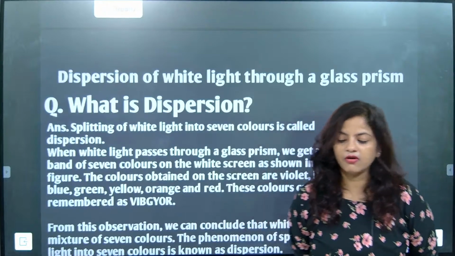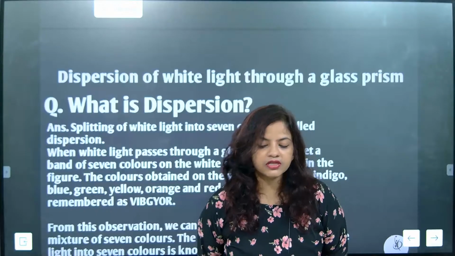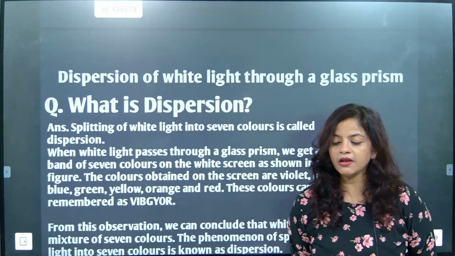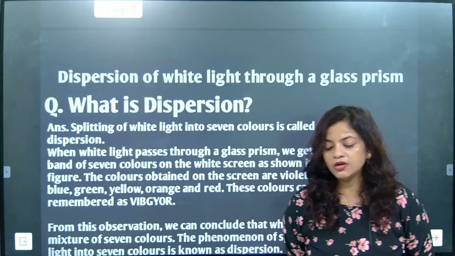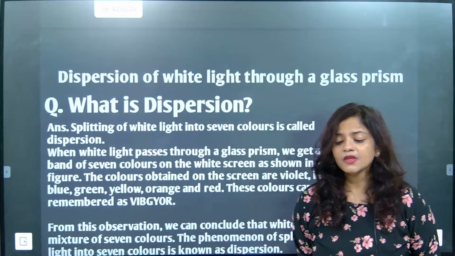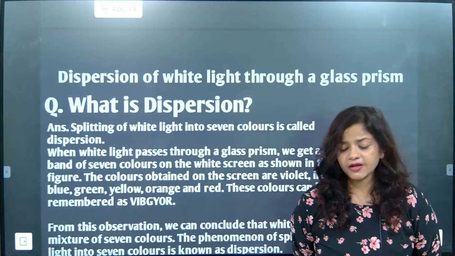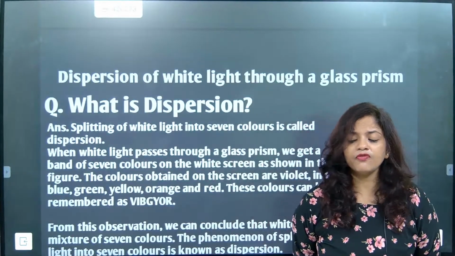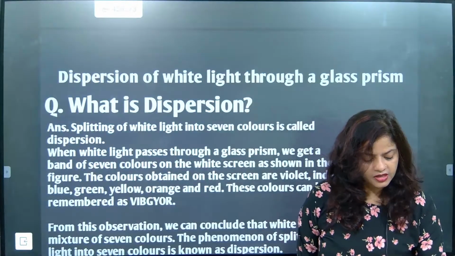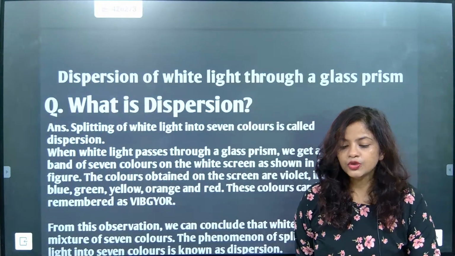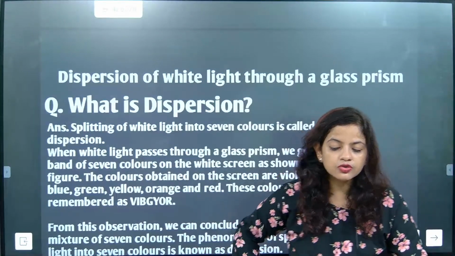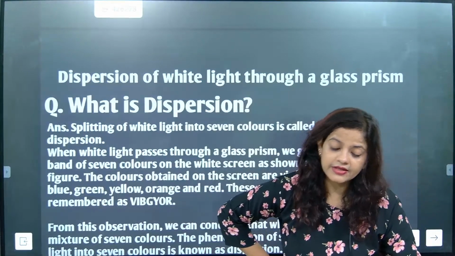Another question from Unnati or Kritika. Okay, fine. I'm going to ask Kritika. Anu, are you there? Anu, Kritika, Unnati. My question for you is, beta, why is there a splitting of white light through a glass prism? When the light is entering through the glass prism, why is there a splitting?